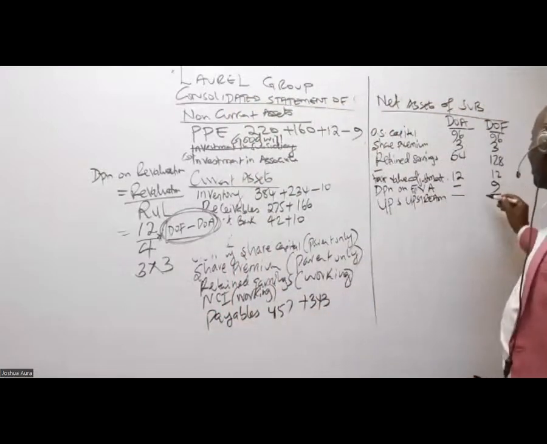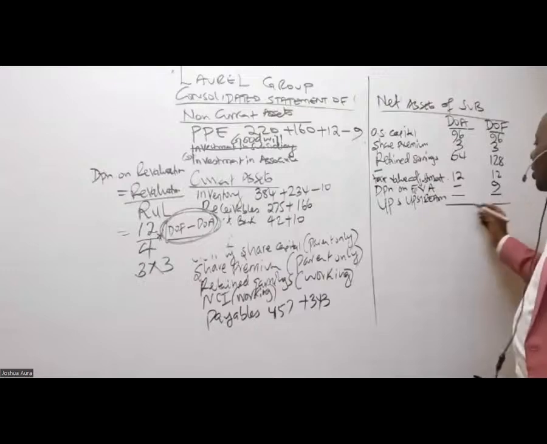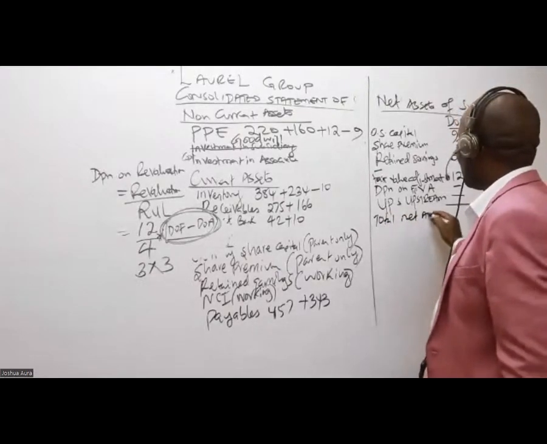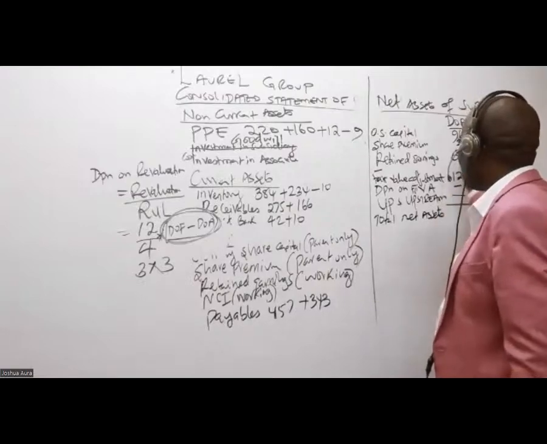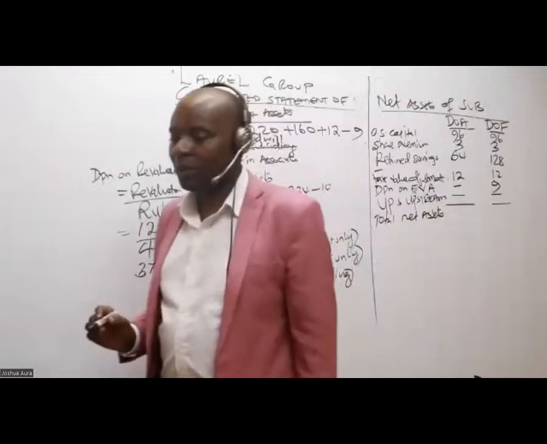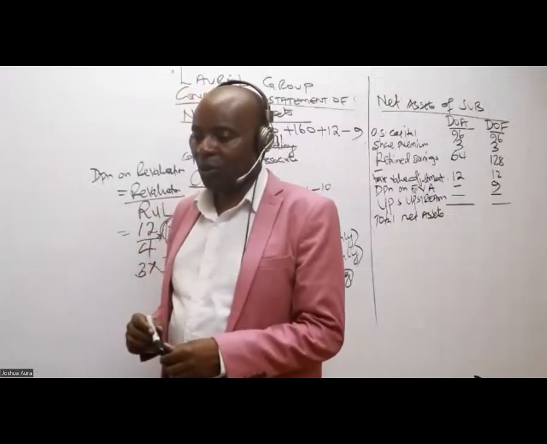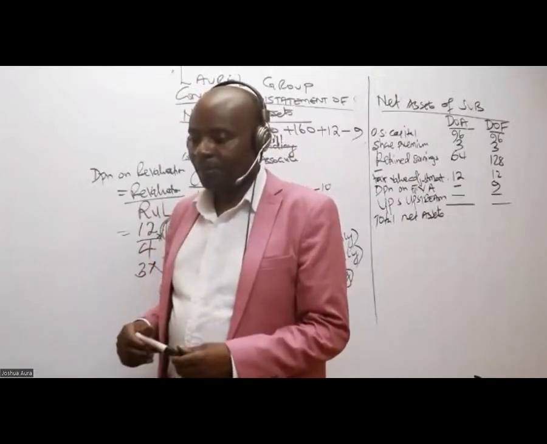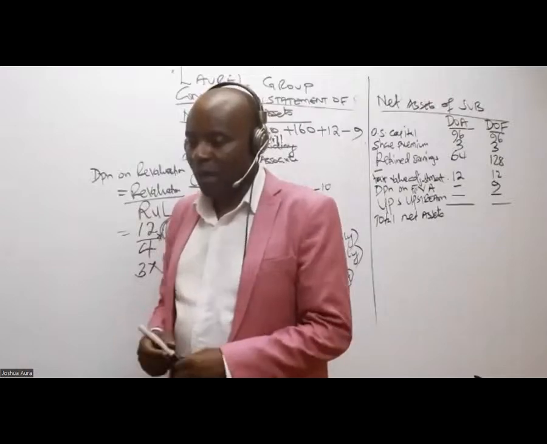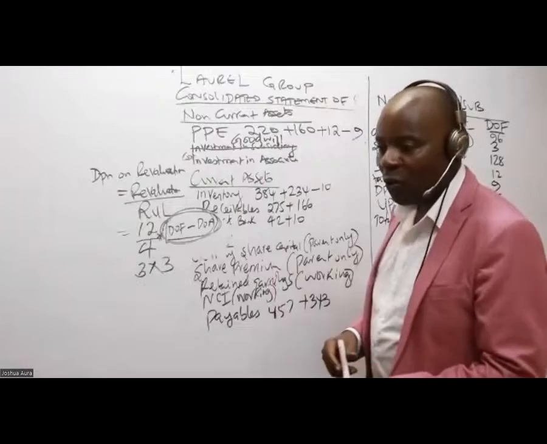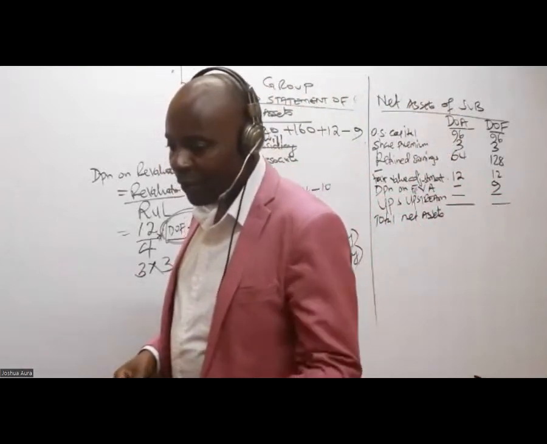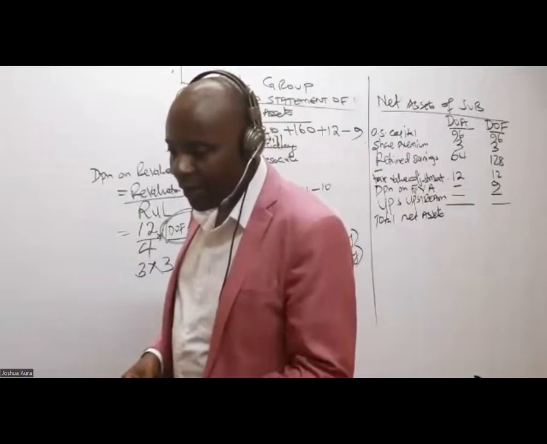It is 9. Great. So then give us the total net assets at acquisition. Somebody is saying 173, another one is saying 175.